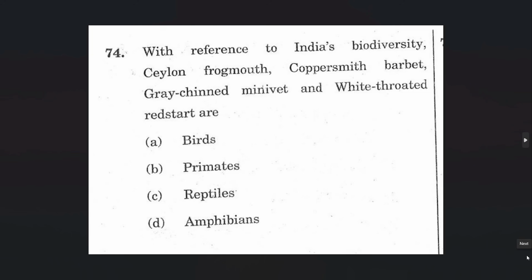See here, they have given some names: Ceylon frogmouth, coppersmith barbet, grey-chinned minivet, white-throated redstart. They are simply asking what are these. You need not know any additional information. They are birds. So when you see Ceylon frogmouth, you are supposed to know it is a bird. That basic information is expected. And even these questions are because of the inclusion of Indian Forest Service into the civil services exam.